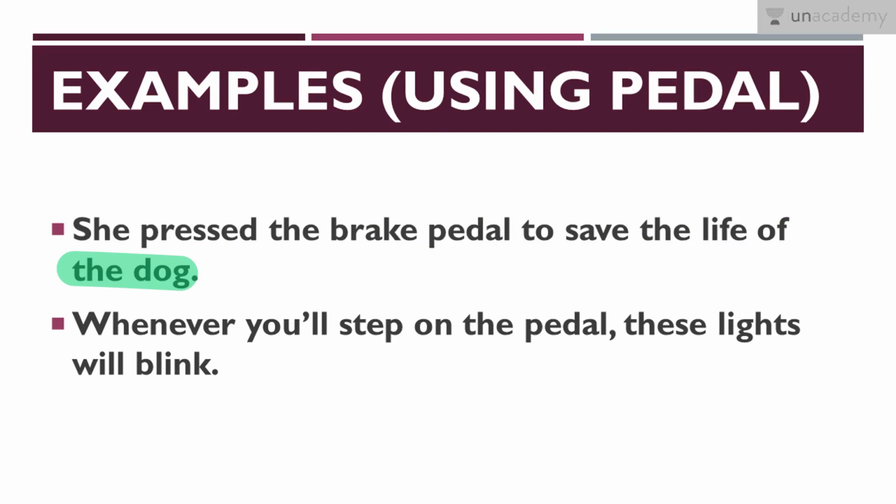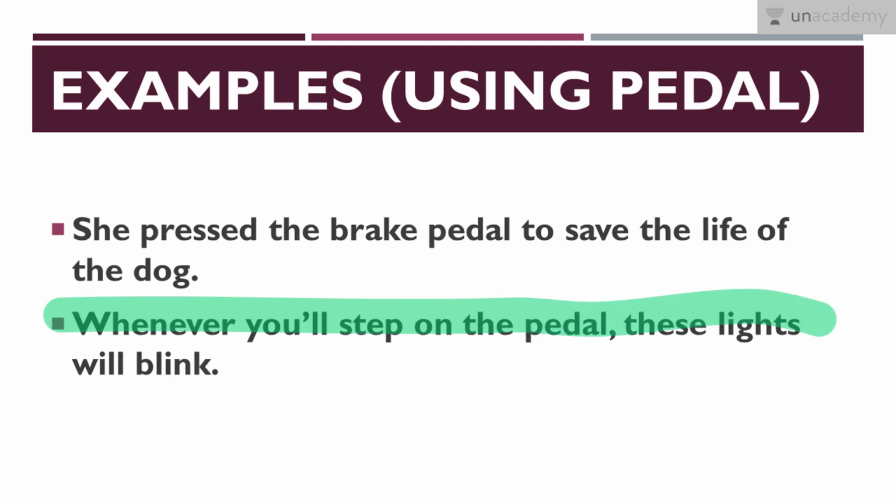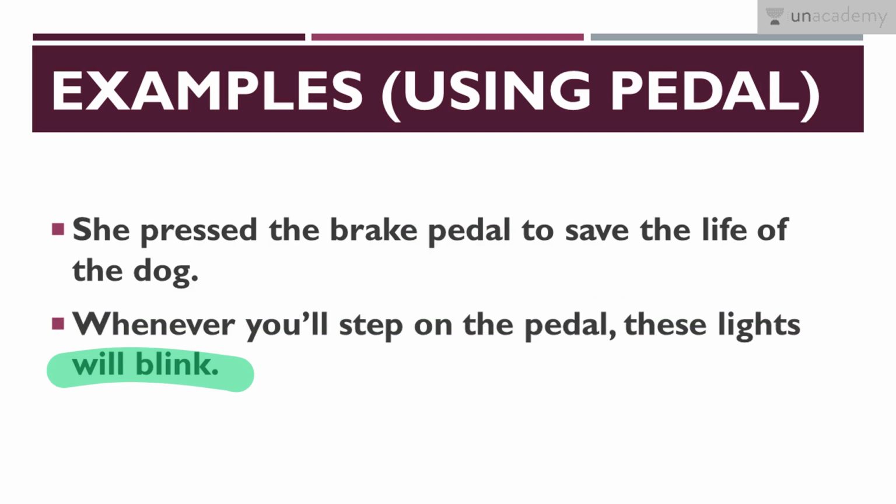So this means she pressed the foot lever of the vehicle to save the life of the dog. Next is, whenever you will step on the pedal, these lights will blink. This means whenever you will step on the foot lever of this vehicle, these lights will blink.